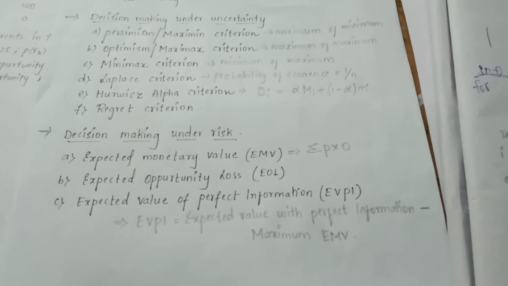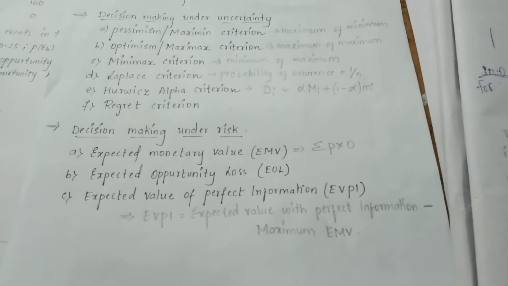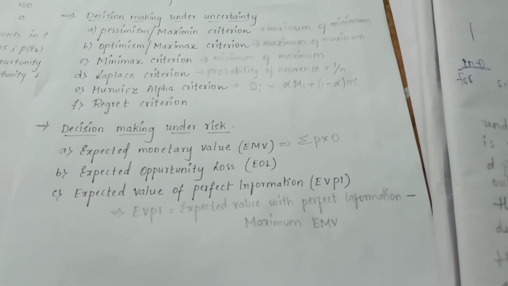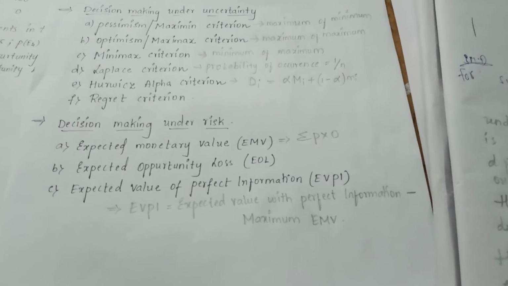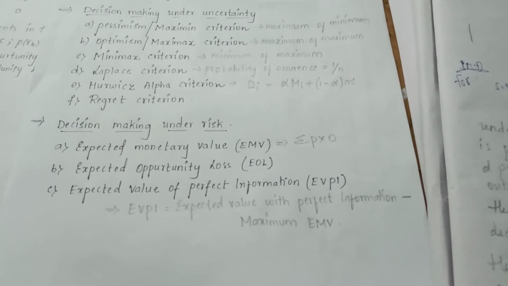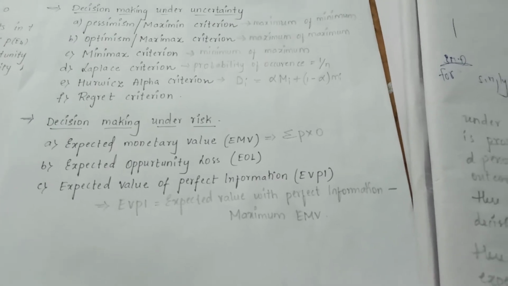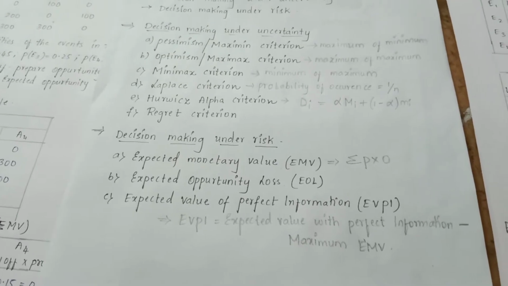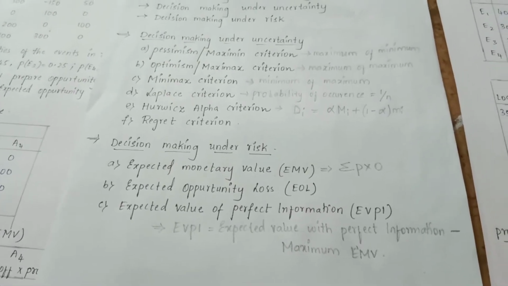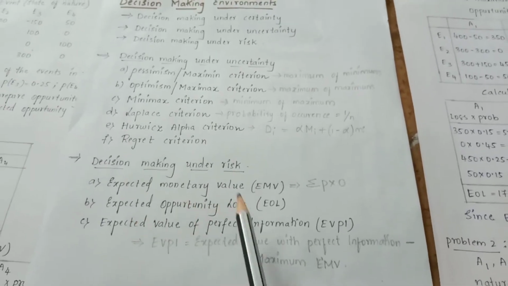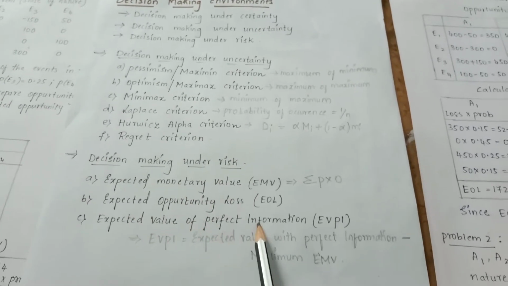So here, students, the probabilities are assigned to each state of nature based on the past data, knowledge and experience of a decision maker. The objective is to optimize the expected profit of an organization and to minimize the opportunity loss. For decision problems under risk, the most popular methods used are expected monetary value, expected opportunity loss, and expected value of perfect information.